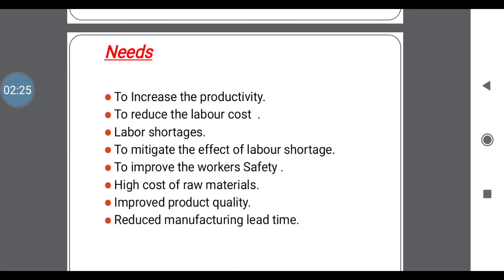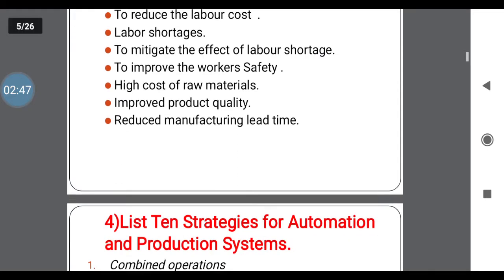See, as compared to CIM, the needs of automation and CIM are somewhat different. In that, first one, to increase the productivity, reduce the labor cost, labor shortage. You already know from the second question what the requirements or reasons are. Here reasons and needs are the same. Improve the product quality, reduce the manufacturing lead time.